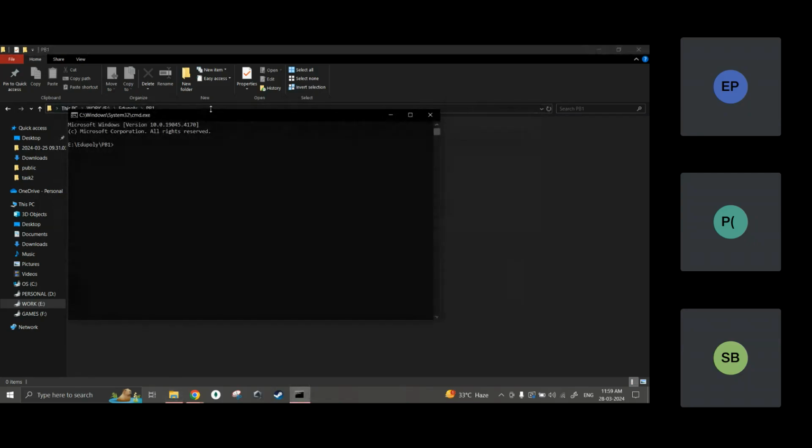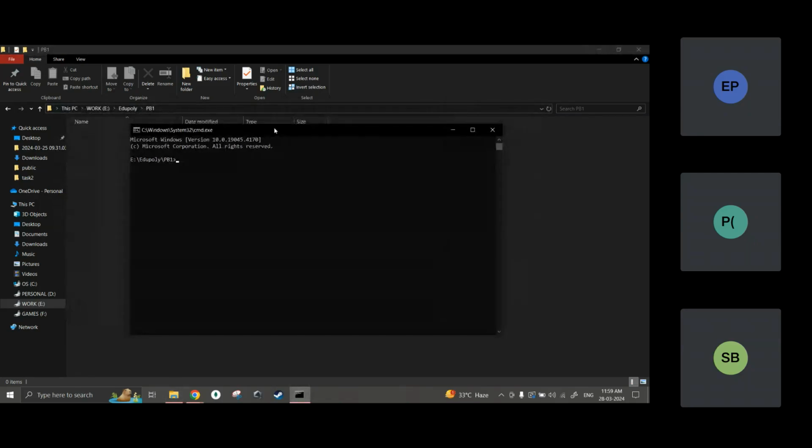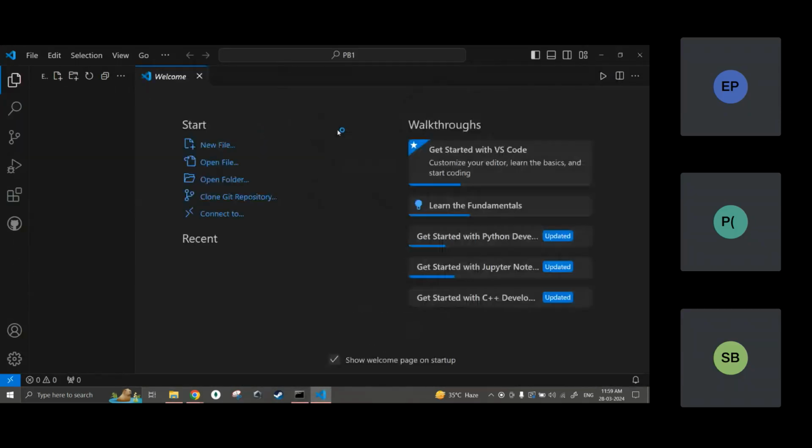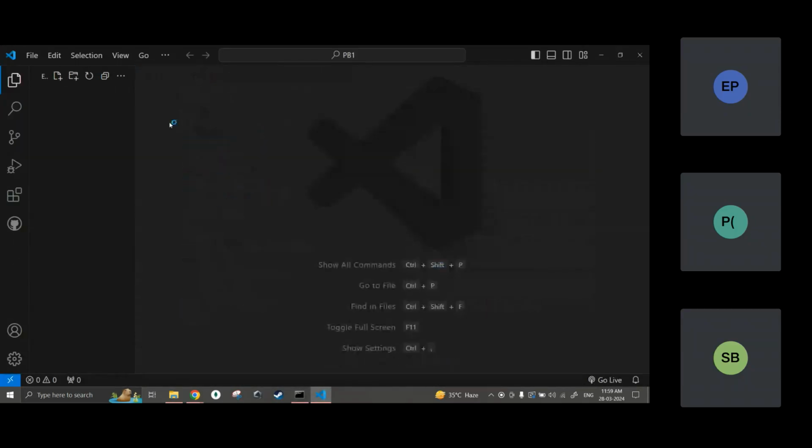It will open one black window. This is known as the command prompt. In the command prompt, I will type code space dot. This space dot is important. Code space dot. If I press enter now, it will open Visual Studio Code in this folder. Okay, I press enter. I got Visual Studio Code opened. That code editor is open.